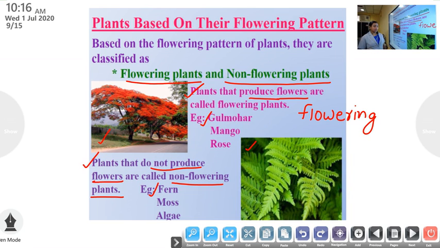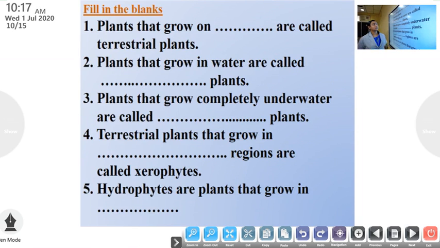Once again, plants that do not produce flowers are called non-flowering plants. Example, fern, moss, algae. Clear? Next, let's do some exercise related to today's topic.